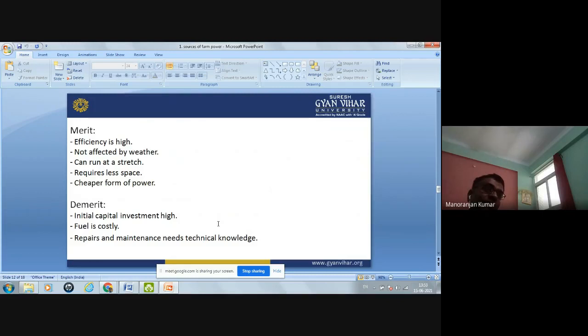The other disadvantage is that repair and maintenance need technical knowledge. All persons cannot repair and maintain this type of mechanical power. For repairing and maintenance of tractor, of oil engine, all type of mechanical work, a technical person is required. So these are the demerits of this type of power.